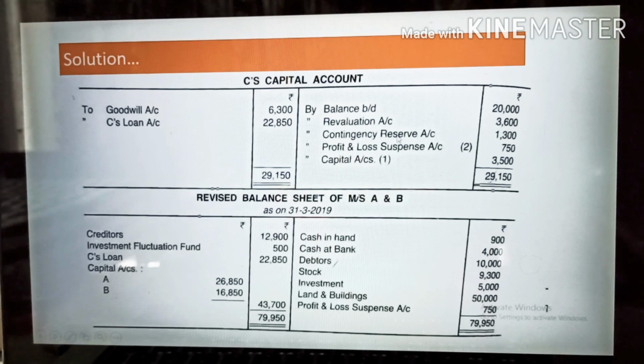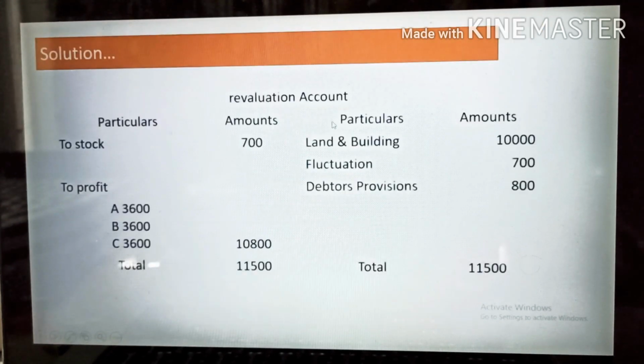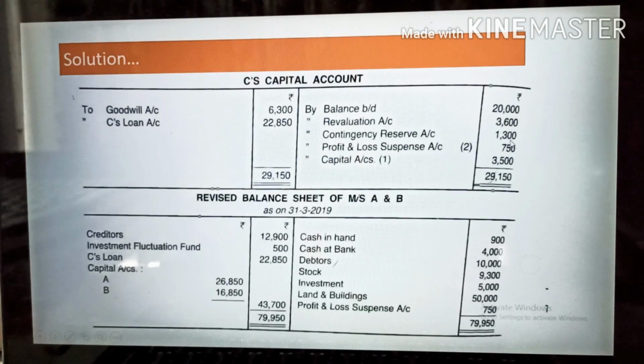Okay, then you have to distribute this contingency reserve also. So contingency reserve in the question is given 3,900. It is very simple, you have to distribute this contingency reserve in the equal ratio. So you have to divide this 3,900 by 3. When you divide 3,900 by 3, the amount will come 1,300.